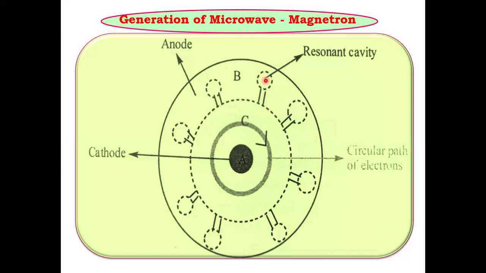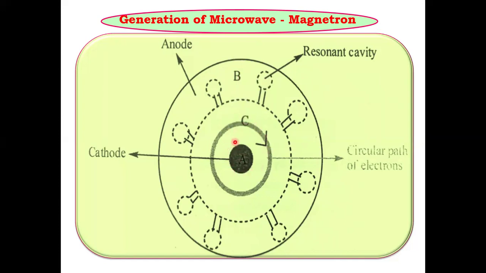I will repeat it again. Here, the microwave can be generated by using the magnetron concept. It consists of cathode A and anode B. The cathode A is a solid metal. On heating this solid metal A, it produces electrons which get circulated around the cathode. Why it gets circulated is because of the induced magnetic field; that is, in between the cathode and anode, there is a magnetic field.